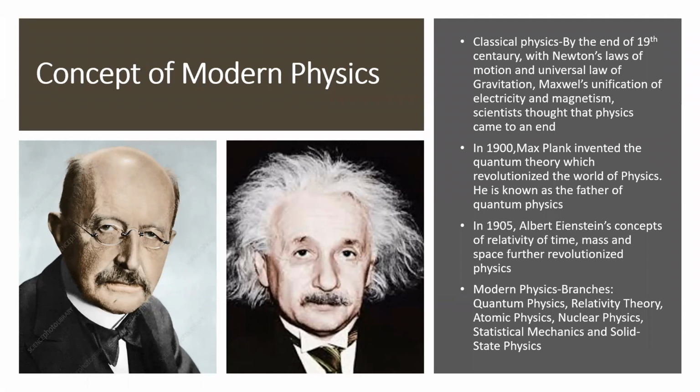But when we go to very tiny, microscopic particles, and also when the particles are moving at very high speed comparable to that of light, the laws of classical physics are not applicable. There we need a new branch of physics called relativistic physics. So this is the idea.